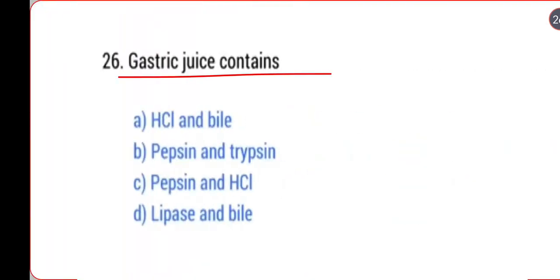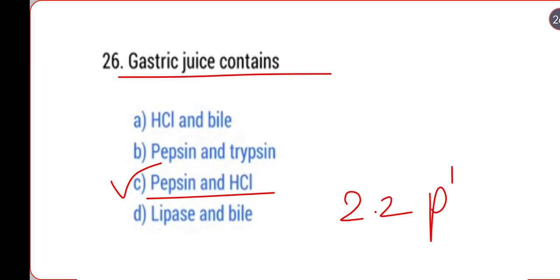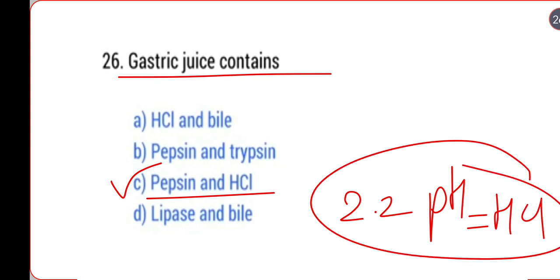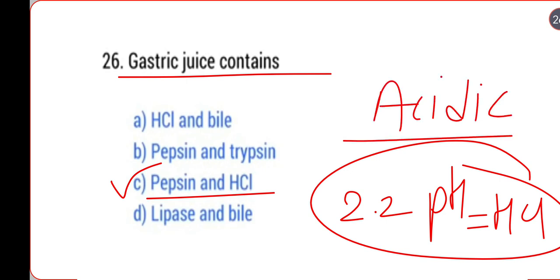Next question: gastric juice contains... गैस्ट्रिक जूस के अंदर क्या होता है? तो देखिए, gastric juice contains pepsin and hydrochloric acid, and the pH of hydrochloric acid is 2.2. So the medium of the stomach is acidic, and the pepsin enzyme is active in the acidic medium, and pepsin acts on proteins. So the digestion of proteins takes place inside the stomach.